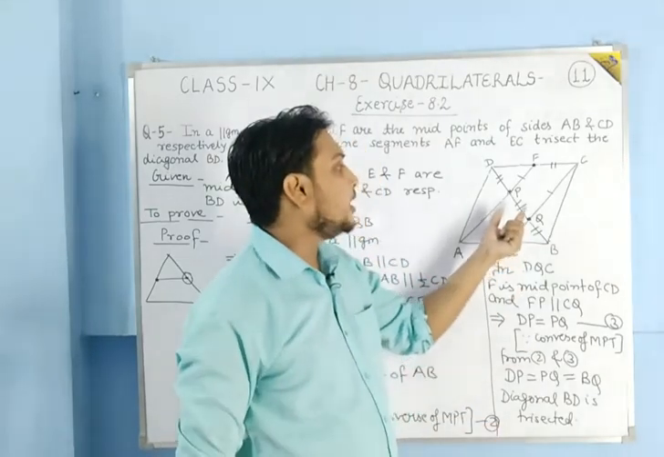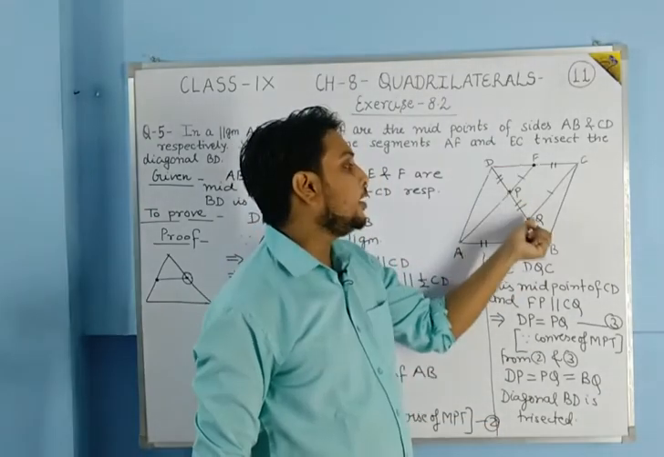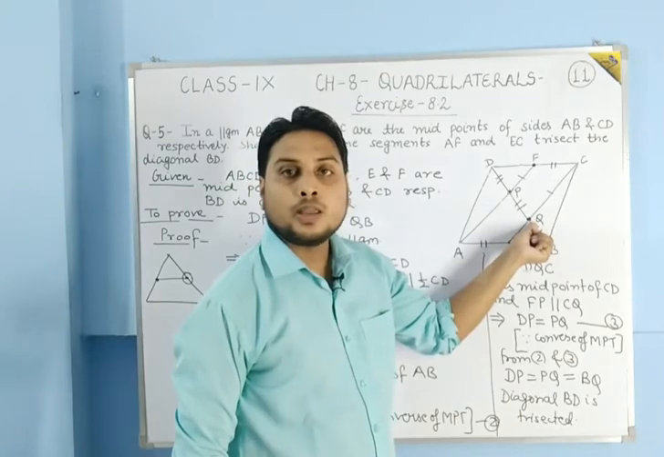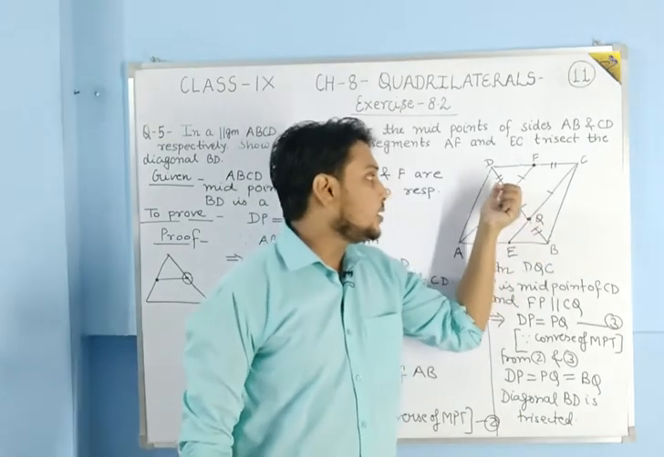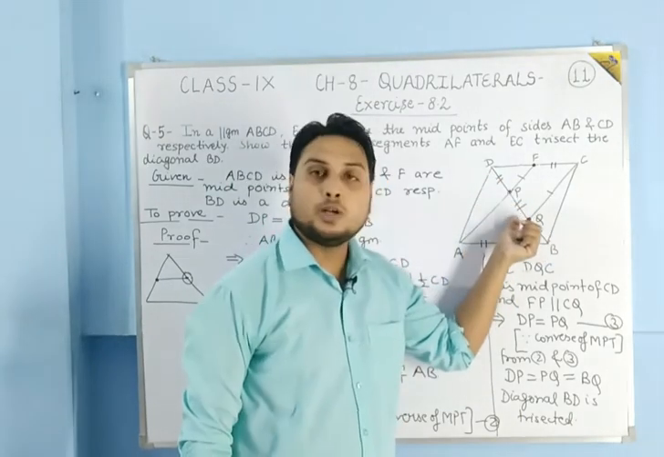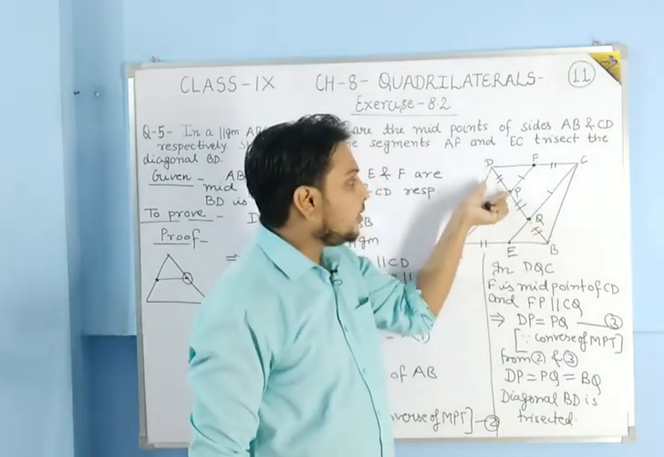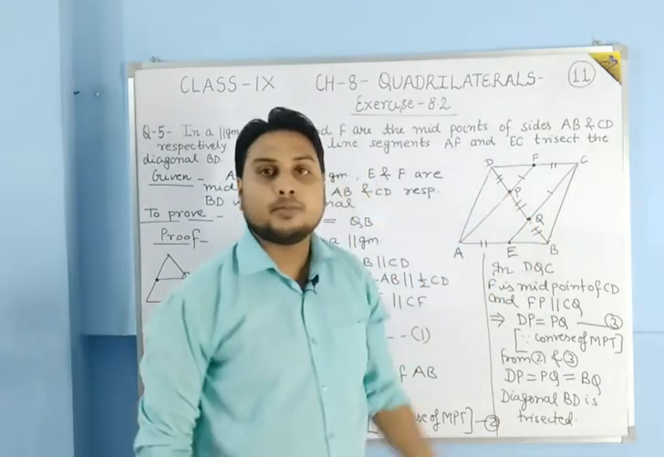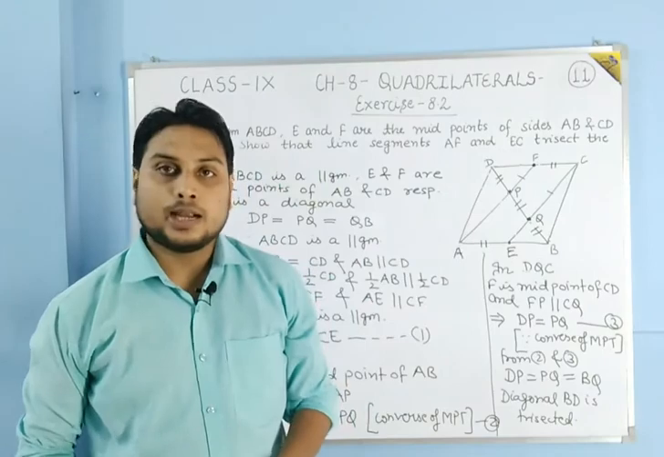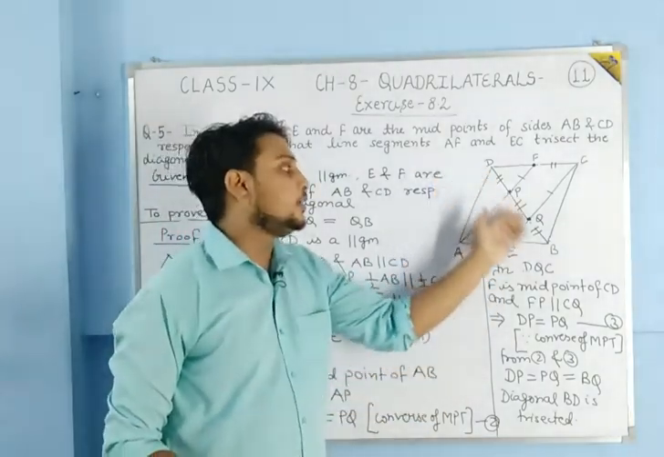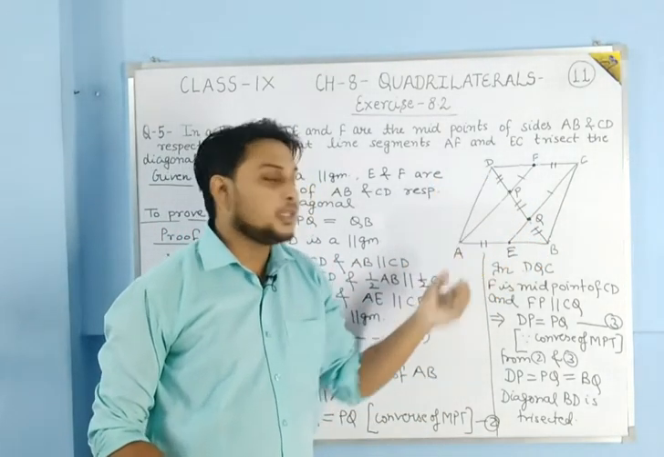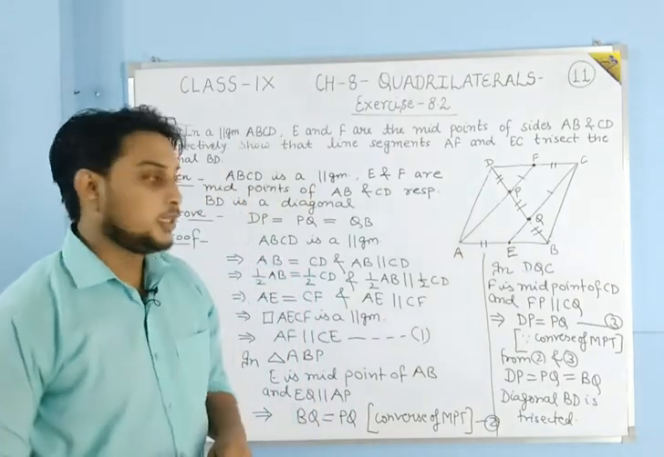And after that we have shown that P is the midpoint of the distance DQ. Then we can show that DP is equal to PQ. After that we have shown that all these three segments are equal to each other, and thus we have shown that diagonal BD is trisected by the line segments AF and EC.